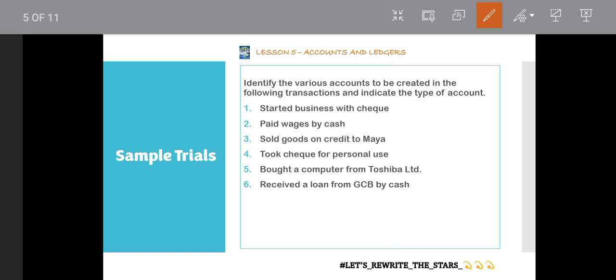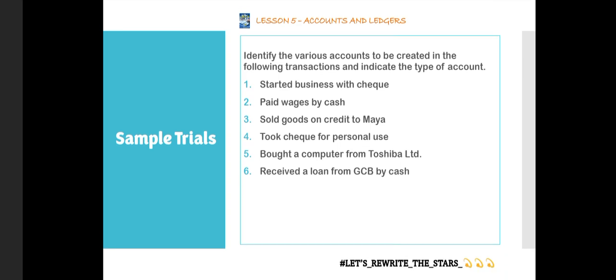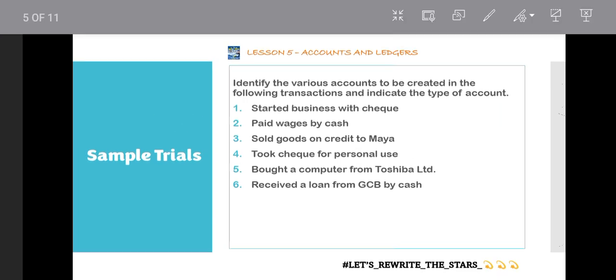To identify them, you first of all look at the parties involved. Then you look at the particular party and consider: is it referring to a person? Is it something I can see and touch? Or is it an expense or a revenue? And that is it for the accounts and their types.